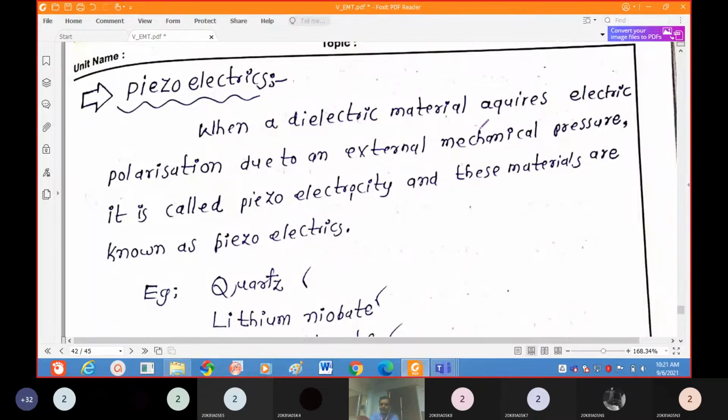How does it take place? Piezoelectric materials are dielectric materials. If you apply mechanical pressure, polarization occurs automatically, and due to that polarization an electric field is developed. Based on this technique, as we know, the Shirdi Sai Baba temple is very famous.